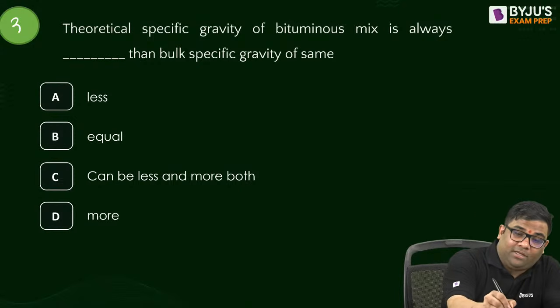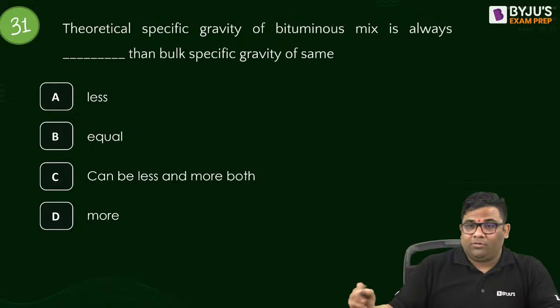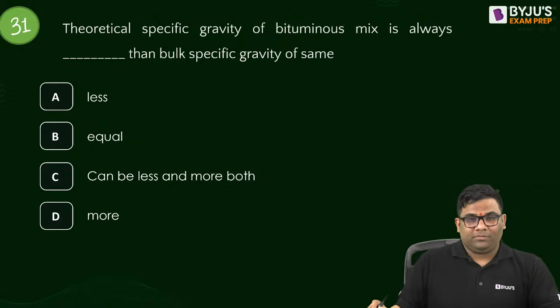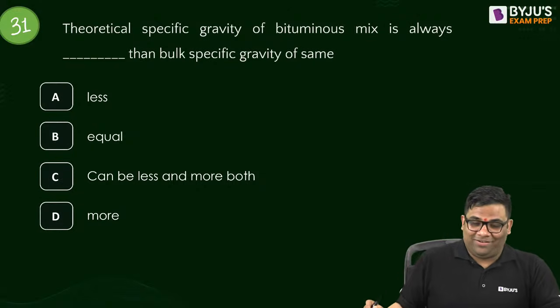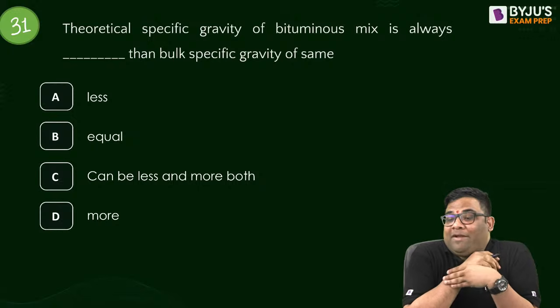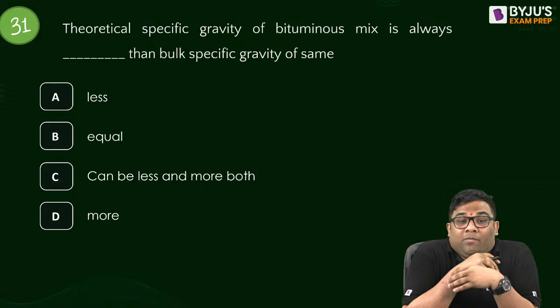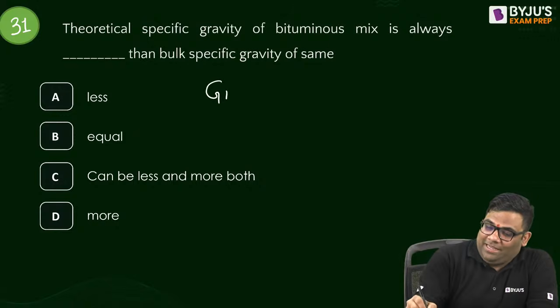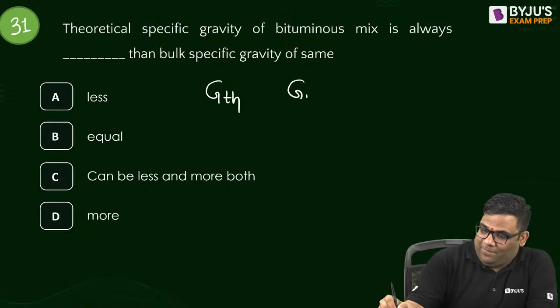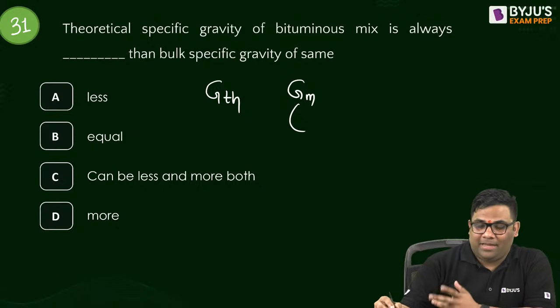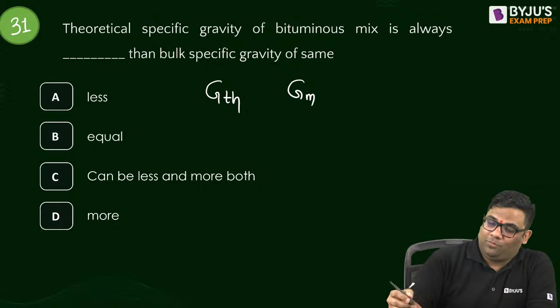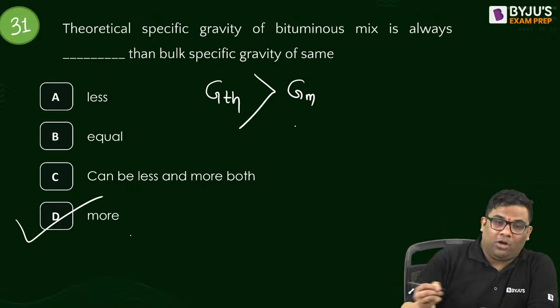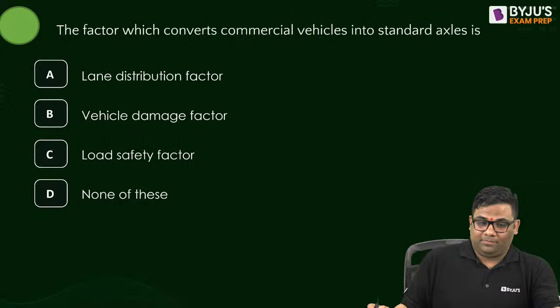31st question. Okay, fast. Yeah, we are going slow. I will cover 100. Theoretical specific gravity of bituminous mix is always more than or less than? I told the answer. The theoretical specific gravity and the bulk specific gravity, or I can say the actual mix, theoretical you will get always more than the mix one.